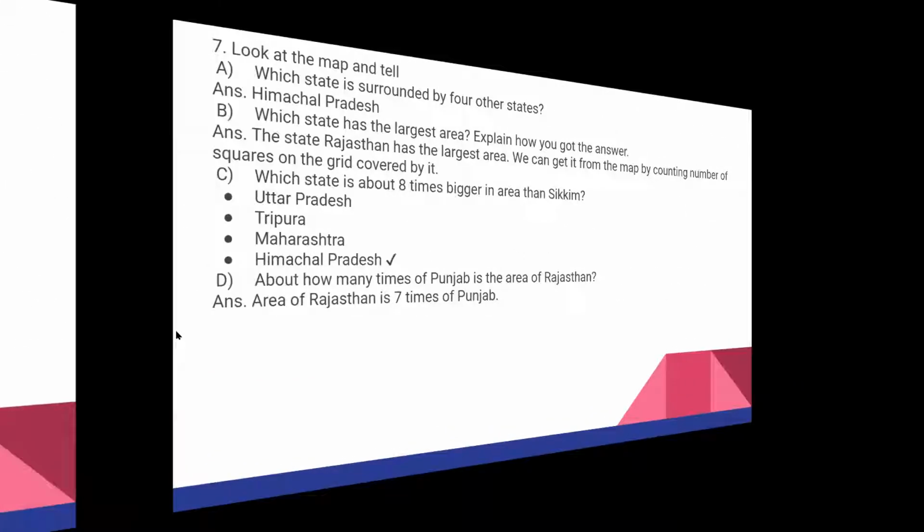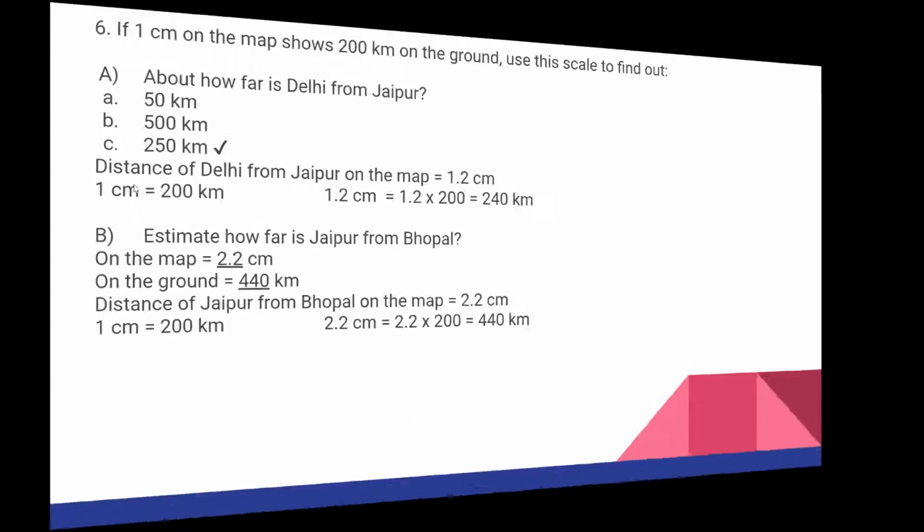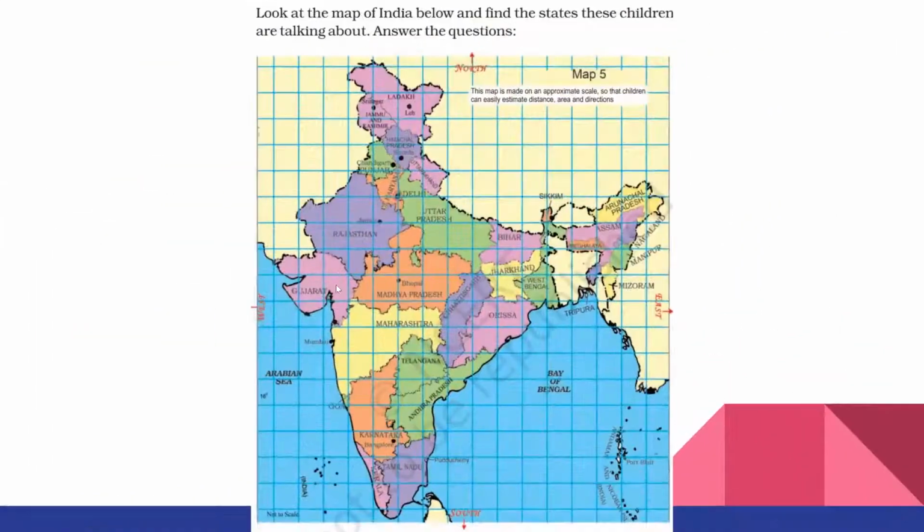Now some more questions are there. See, look at the map and tell which state is surrounded by 4 other states. So we have to see the map, then only we will get the answer. If you see Madhya Pradesh, it is surrounded by 1, 2, 3, 4, 5 states. And if you take Himachal Pradesh, see, one is Jammu Kashmir, another one is Punjab, another one is Haryana, and another one is Uttarakhand. Here Delhi is not considered as a state.